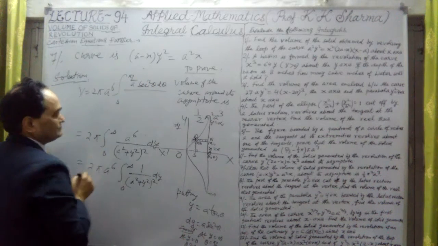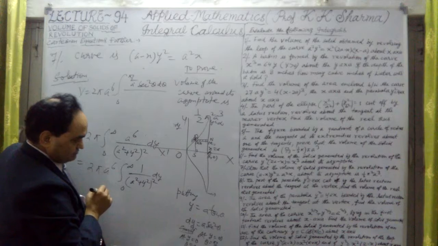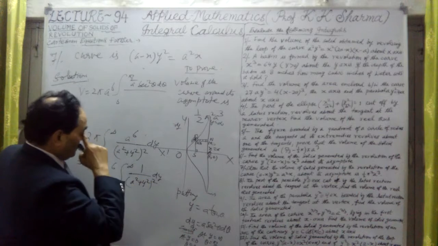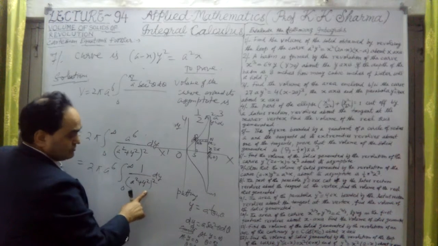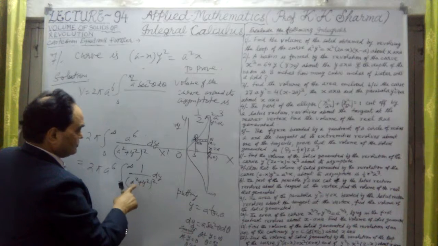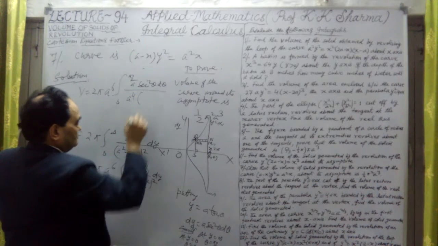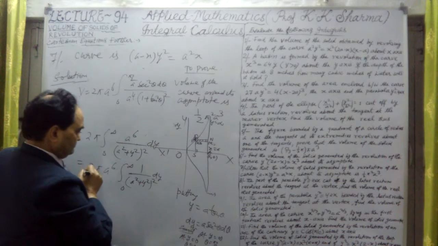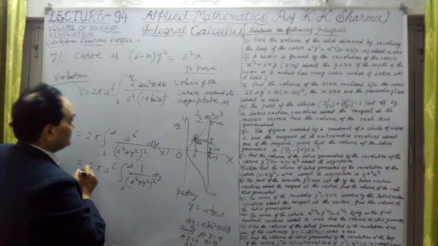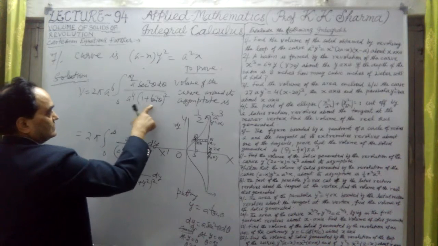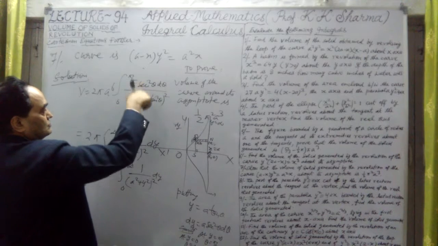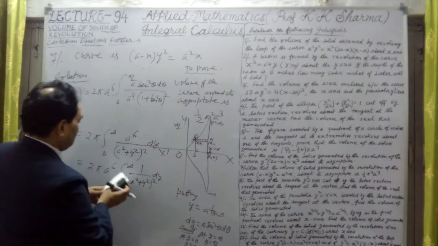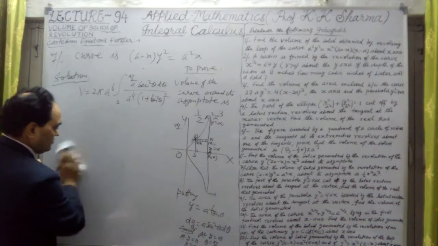Try to understand. dy is a into sec square theta d theta. Now divided by a square plus y square, that means a square we will take common, so a^4 will come out. It will be 1 plus tan square theta, inside the whole square. That means this is sec square theta, sec^4 theta. One sec square theta cancelled out, so this one sec means cos square theta in the numerator.